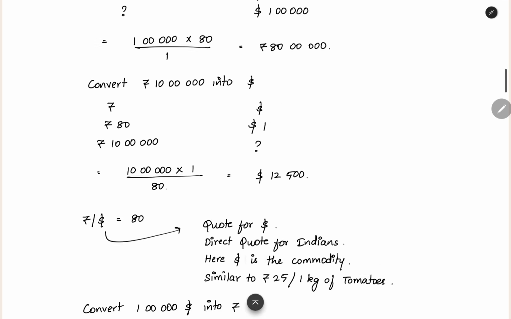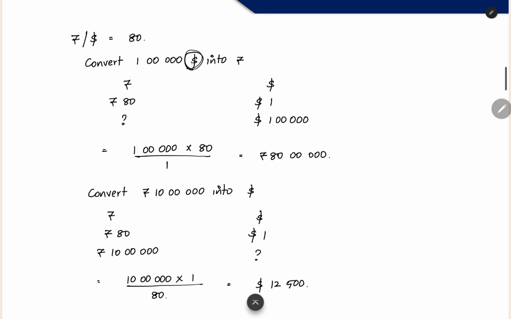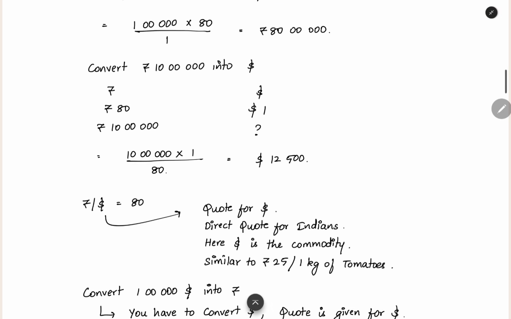And then the next thing is, we saw how to convert dollar into rupee. Now with the same exchange rate, we can convert rupee into dollar also. First we converted $1 lakh into Indian rupees. Now we are going to convert 10 lakh Indian rupees into US dollars. The same thing, rupee, dollar. For $1 they are giving you 80 rupees. For 10 lakh rupees, how many dollars can we get? That is what we are going to find out. With the same cross multiplication, you will easily get $12,500.